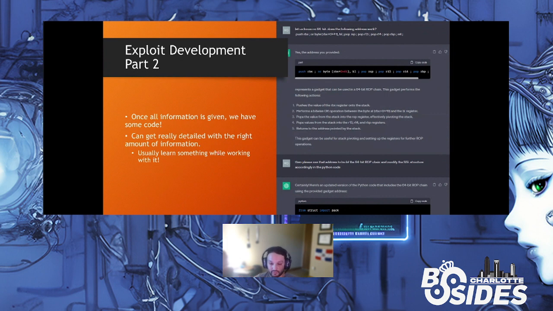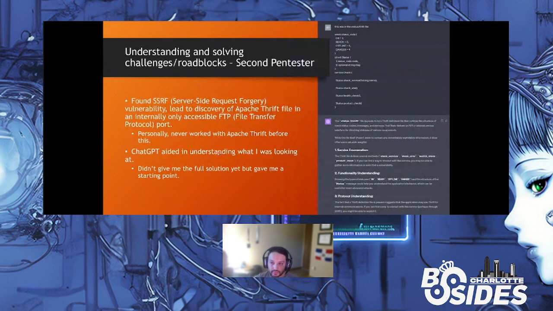From the start, I'm learning a bunch from ChatGPT every single time that I'm working with it. And in this case, the amount of details and the amount of things that we can learn from ChatGPT in exploitation development and in other examples is just limitless, as we're going to see in this next example. When I think of ChatGPT, I like to think of it as having a second pen tester along with me, almost like an assistant. Or better case, I think of myself as an associate and ChatGPT is a senior above me in some cases, right?